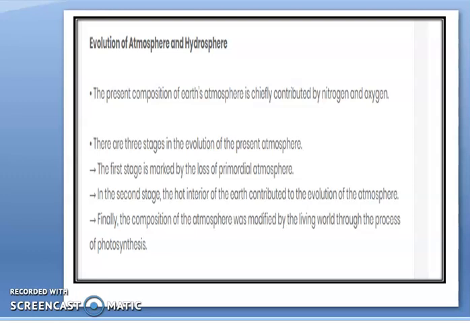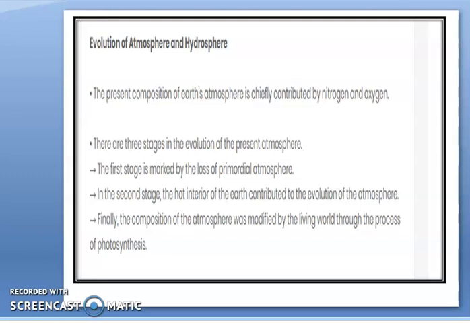And this not only happened in the case of the Earth, this also happened in the case of the other terrestrial planets. Now in the second stage, what happened? In the second stage, the interior of the Earth, that means the core and mantle, actually contributed to the evolution of the atmosphere. Now, how did they contribute to the evolution of the atmosphere?